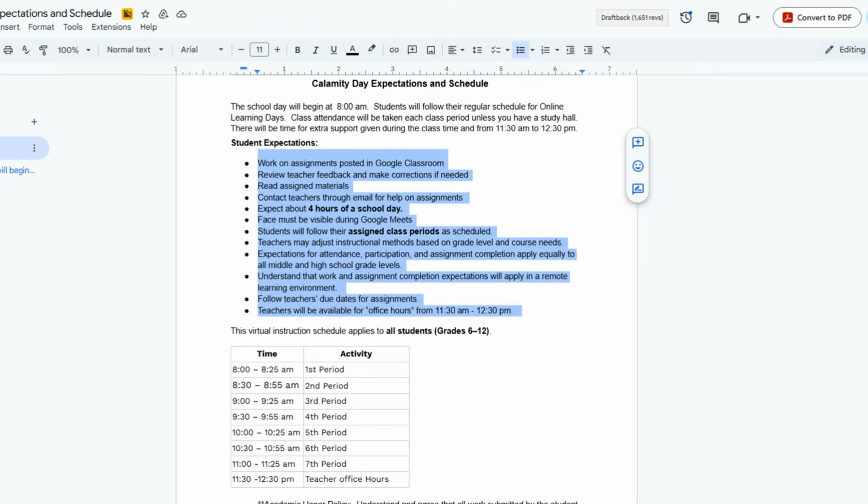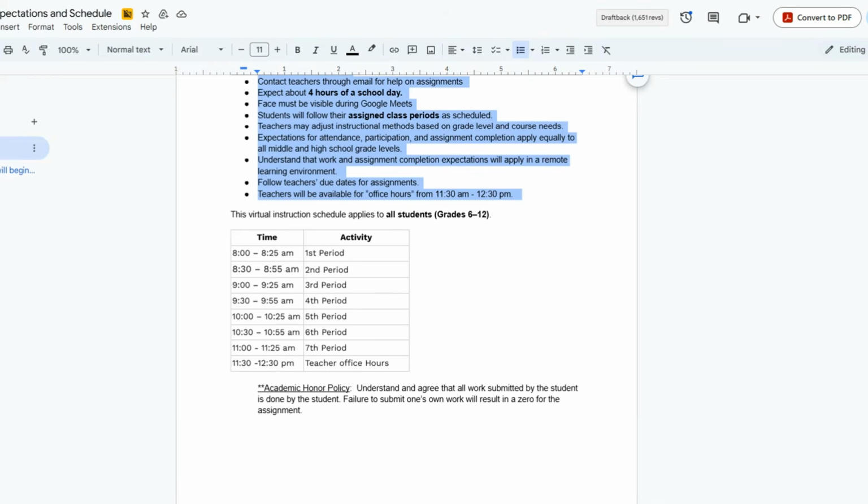I'm not going to read over all these bullet points as it is something that we are going to send out. I just wanted to hit on some of the basics that students would be required to log on during those times for that classroom session. Attendance would be taken. There would be assignments, and just like a normal school day, somewhat, obviously on an abbreviated schedule. And then the last thing to point out here at the bottom is, please just understand our academic honor policy. This goes for whether we're online or in person, but definitely important as we get into some of this online learning. That is something that we really want to emphasize.